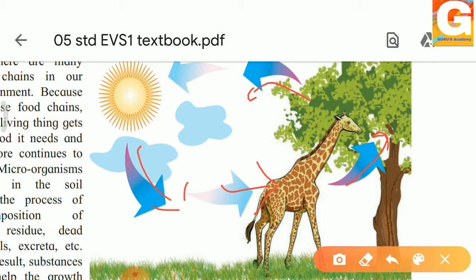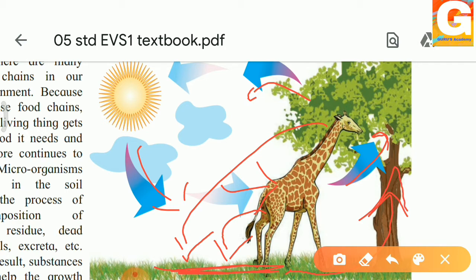But after some time, what will happen? These will die off and these animals will again get buried into the soil. The tree residues also will get buried into the soil. So they will get decomposed inside the soil. And after this decomposition process, it will get converted to fertilizers and will get used by the trees. Again, the same process will take place.